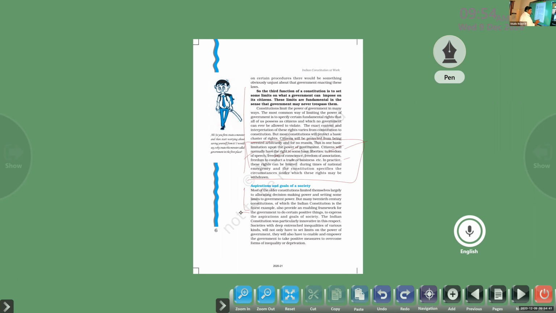So a number of societies are there in our country. We know there are economically backward people and socially backward people. It is the responsibility of the government to ensure their development. This group of people also have the power to create a government, or we can say push the government down from power, right? So powers are there with those people also, with the right to vote. So it is the responsibility of the government to take care of the people basically facing problems, the economically backward people or socially backward people.